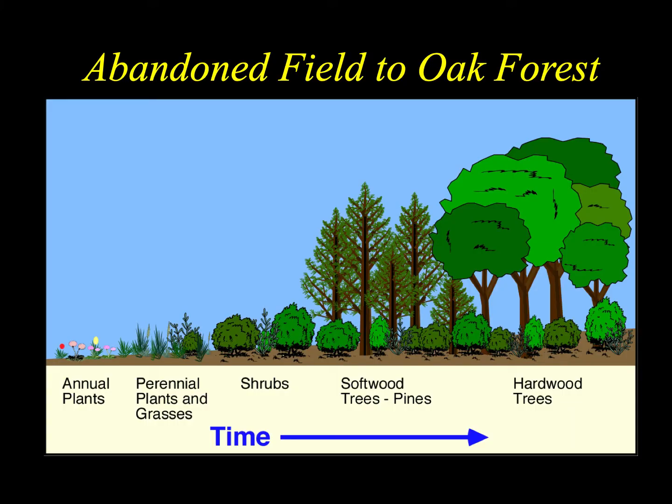So in this diagram where we're now at the 4th stage, softwood trees and pines. Underneath these softwood trees and pines, germination of hardwood tree species began to occur. These hardwood species required conditions where there was higher buildup of nutrients in the soil and moisture conditions that were more favorable. The pine trees produced a more humid environment beneath their canopy.